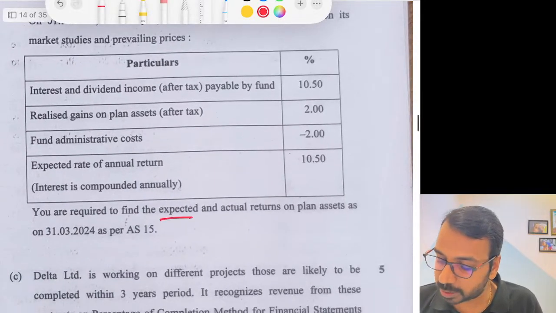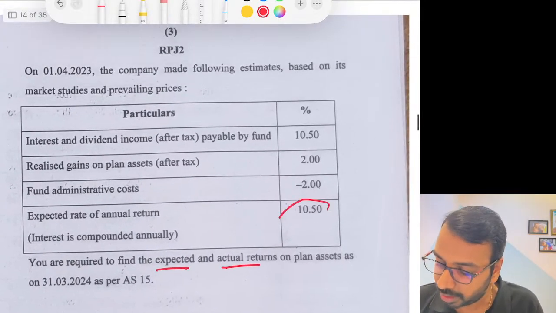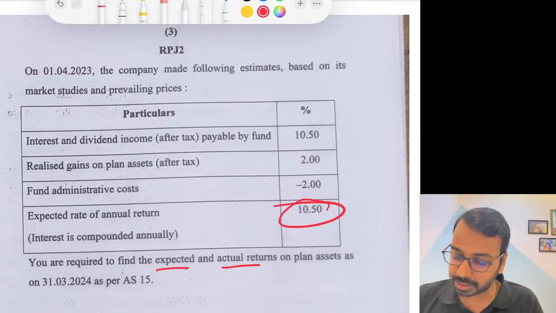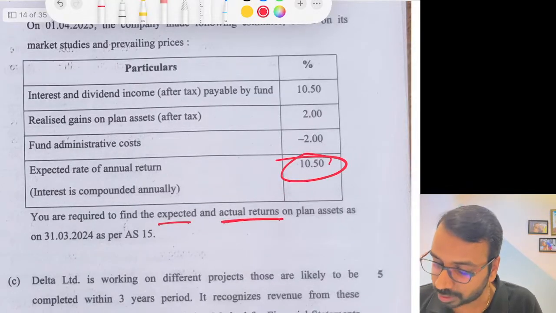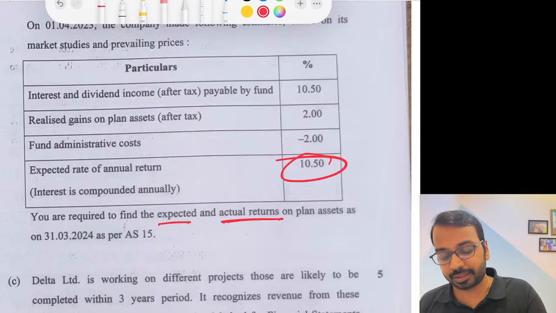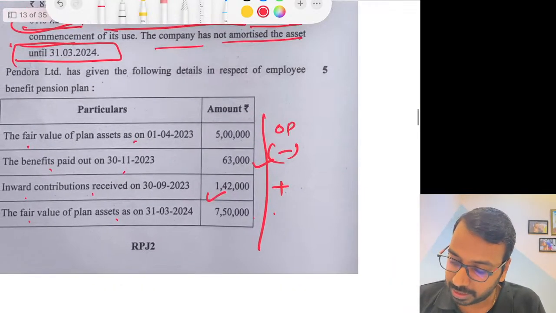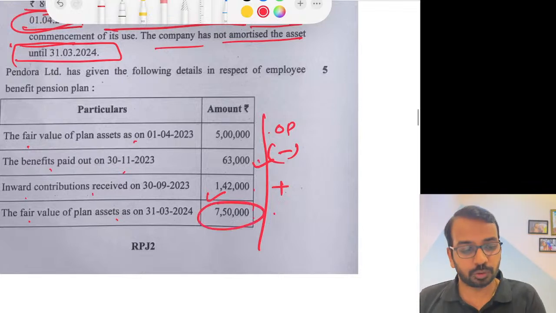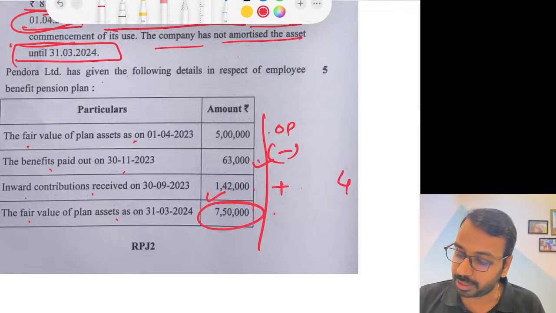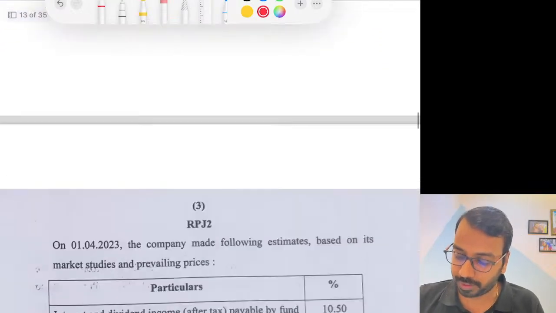You are required to find the expected and actual return. For expected return, take 10.5% on the opening balance, and for actual return, calculate this minus this plus this, compare with 750, and you will get the actual return. This is a standard question, and you should have been able to score 5 out of 5 in this.